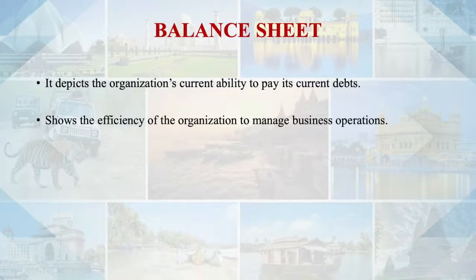It also shows the efficiency, how efficiently you are managing the value of your assets, the quality of your assets and the liabilities within your organization. It will comment on how efficiently you are utilizing your assets for your operations.